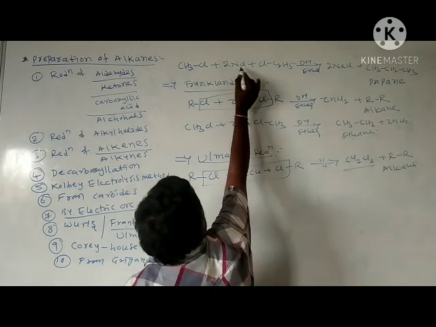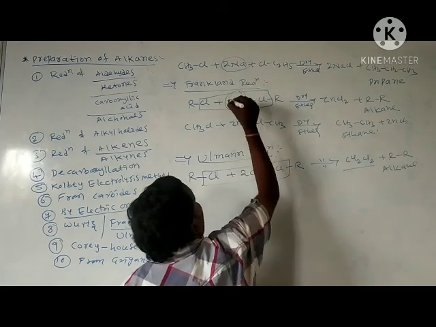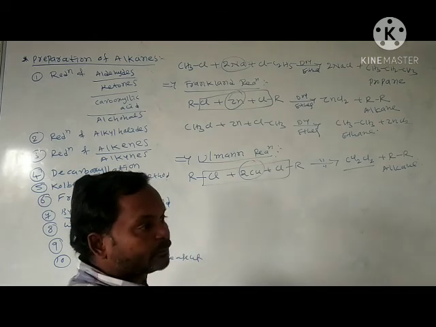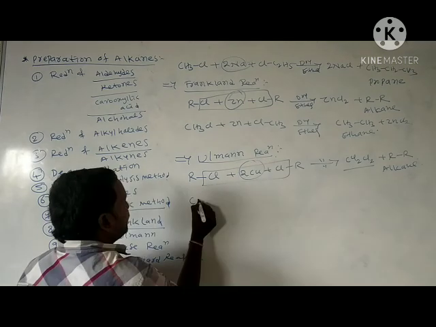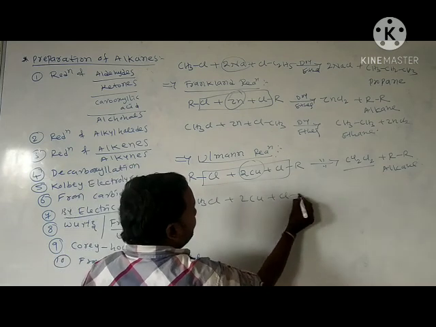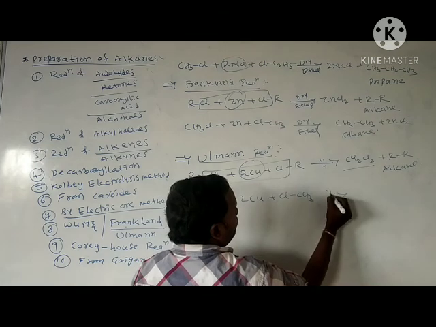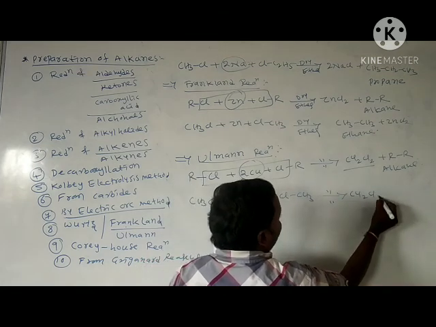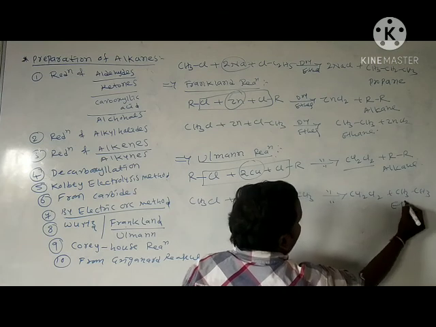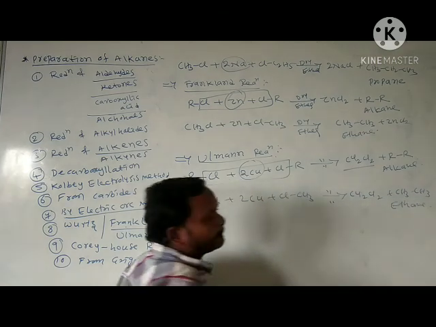Okay, in Wurtz reaction we use sodium metal. In Frankland reaction we use zinc metal. In Ullmann reaction we use copper metal. Here I am taking methyl chloride, Cu2Cl2 and forms ethane.